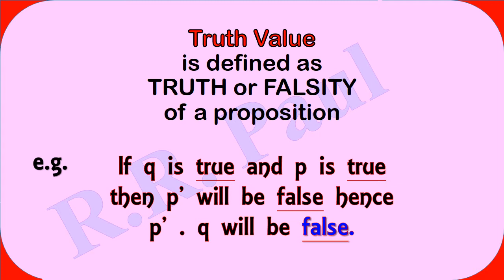And as we know, the answer for a particular proposition can either be true or false, yes or no. So we say that truth value is defined as truth or falsity of a proposition. You may check the example given below, and I am sure that you do not need any explanation in understanding that example.